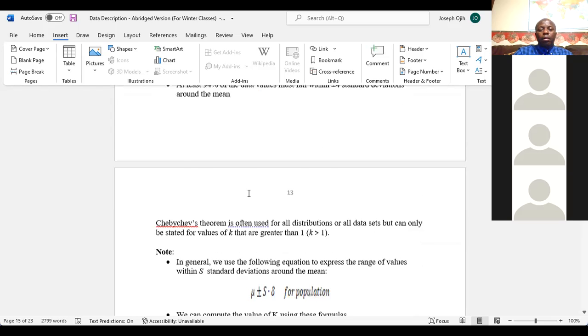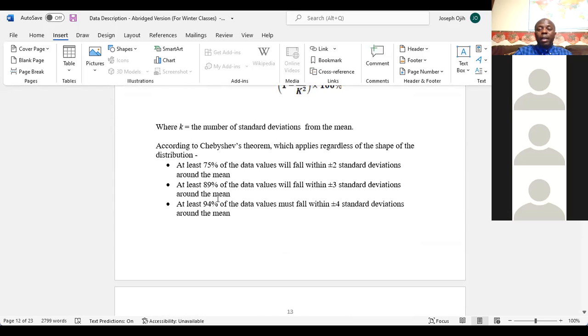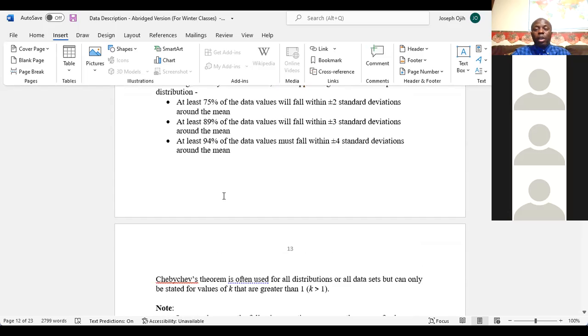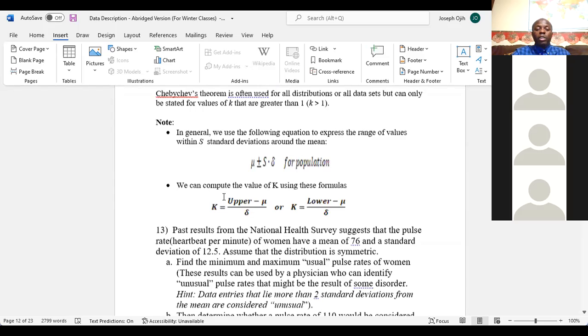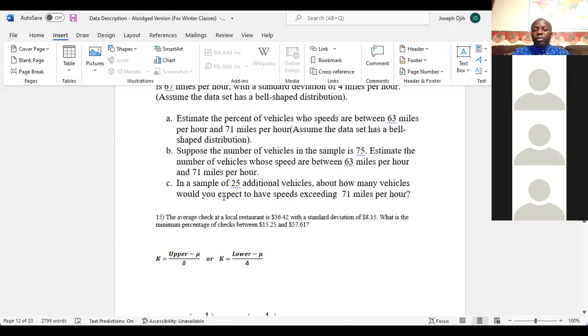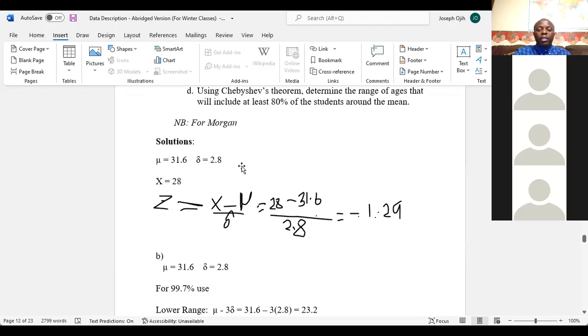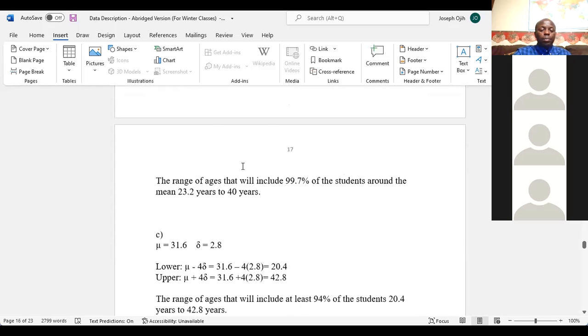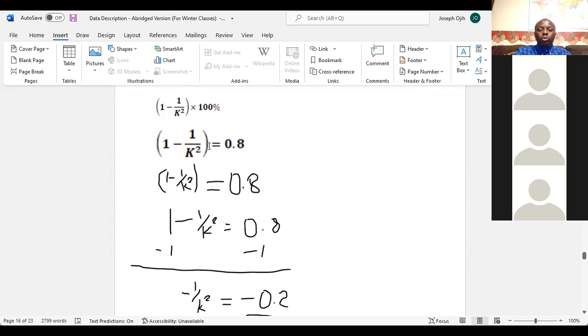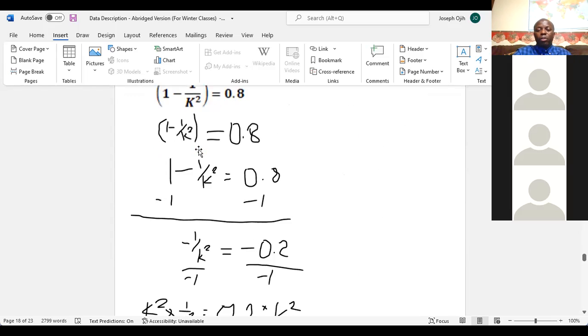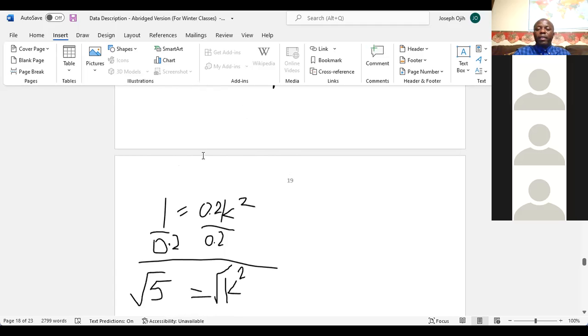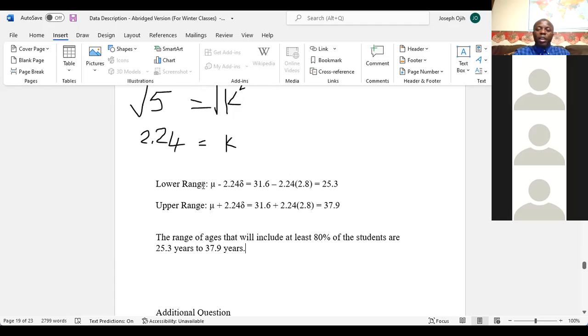Oh, I see. So you don't have the K, so you have to estimate the K. And to estimate that K, you have to go this route that we just went through. Using this formula here, starting from this point, you solve this equation for K, that's all. You solve it to get your K, then you use that K for the upper range and for the lower range. That's it.